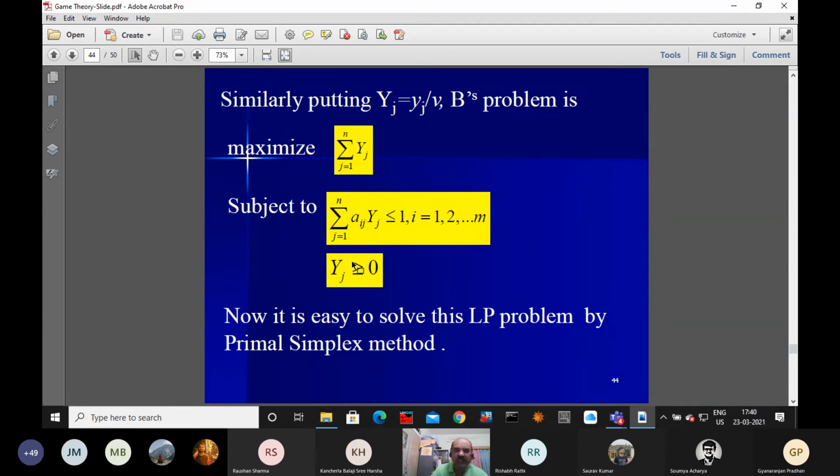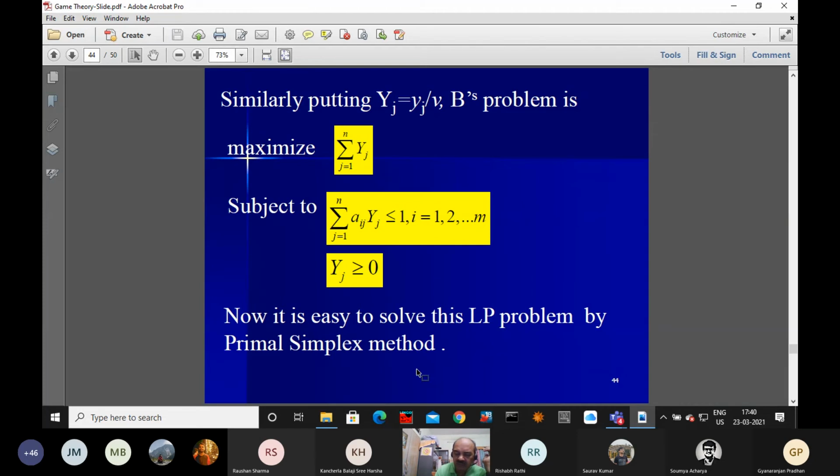Now there are two problems, one is maximization type, another is minimization type. For the variable involving y, this problem is maximization type, the other problem is minimization type. The maximization type problem you can solve using the primal simplex method, and the minimization type using the dual simplex method.